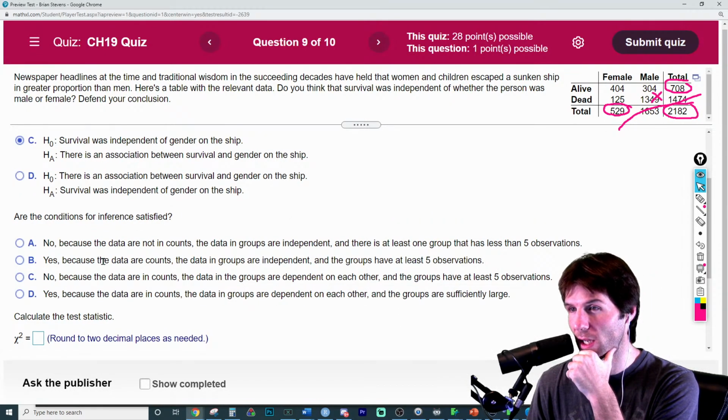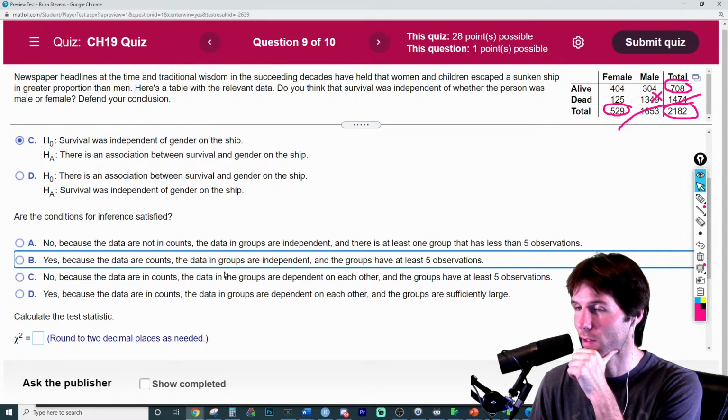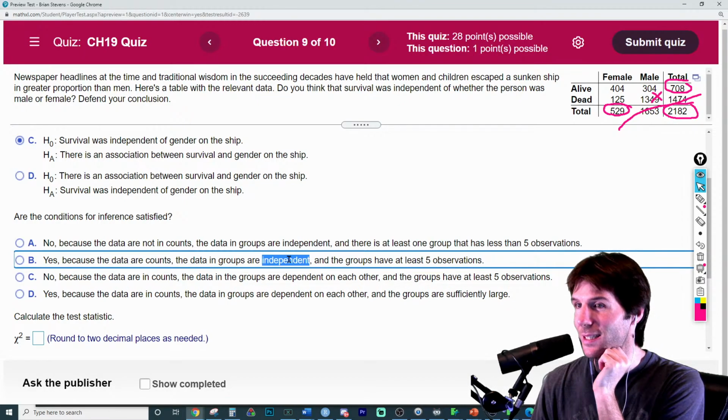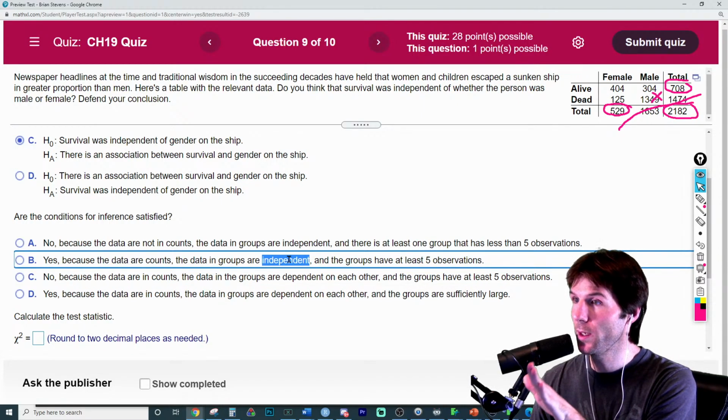So yes, these are count data. The groups are independent, and the groups have at least 5 observations. So they're basically saying random right there. That's just like randomized, but then they don't mention the less than 10%. I wish they did.